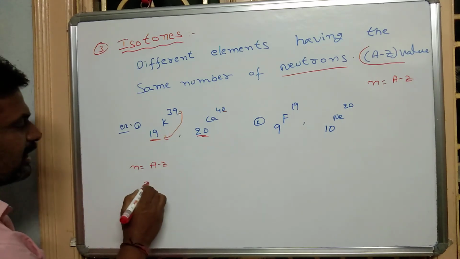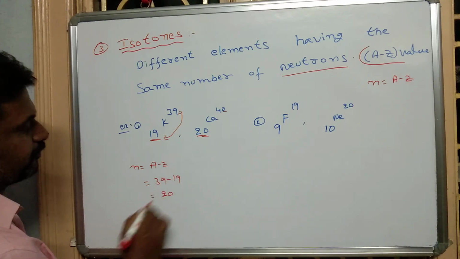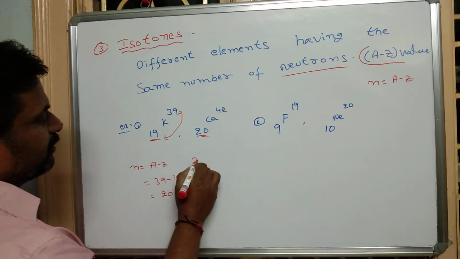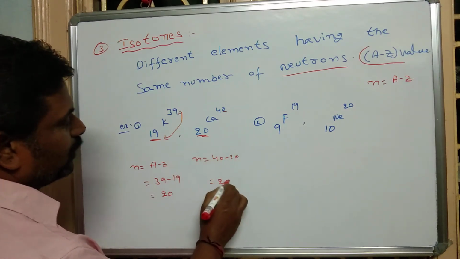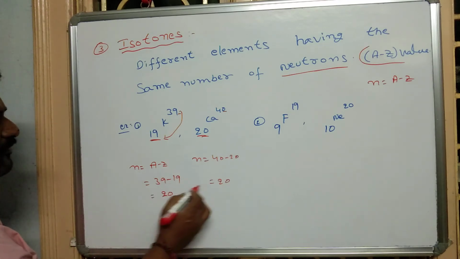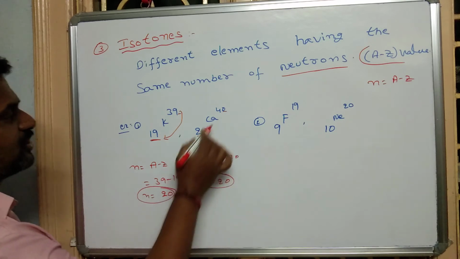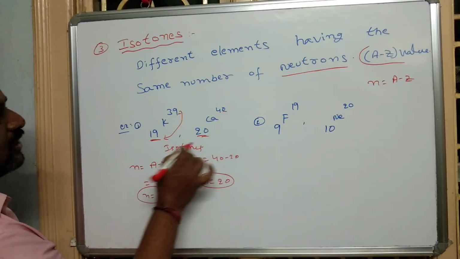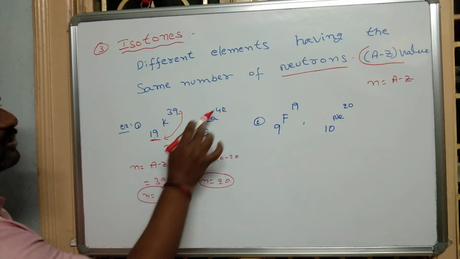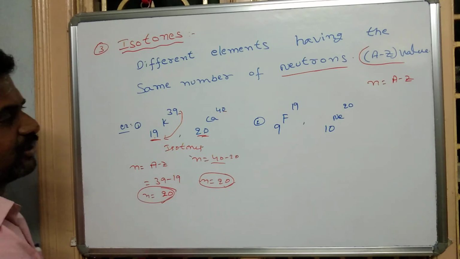So 39 minus 19 is equal to 20. Here also the number of neutrons is 40 minus 20, which is equal to 20. So the number of neutrons is the same, 20 and 20. So these two are isotones: different atomic numbers, different mass numbers, but the same number of neutrons, 20.